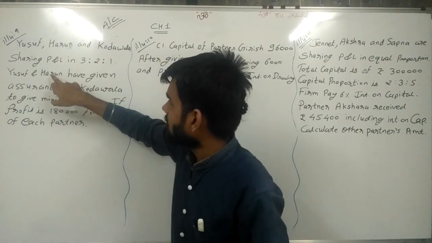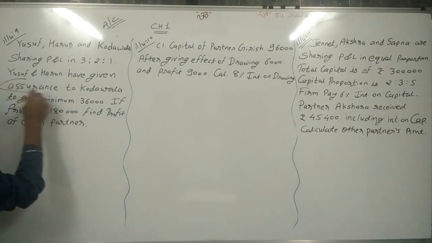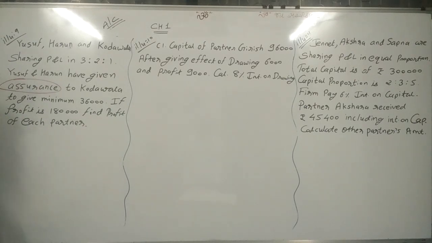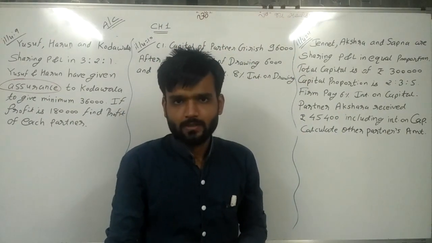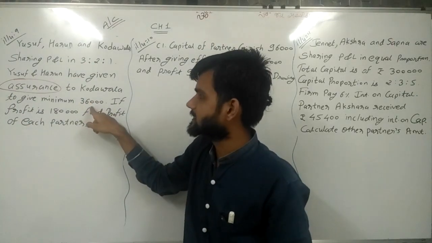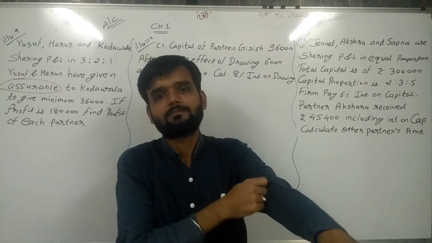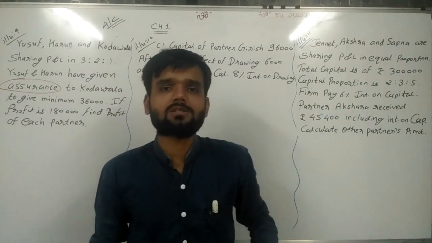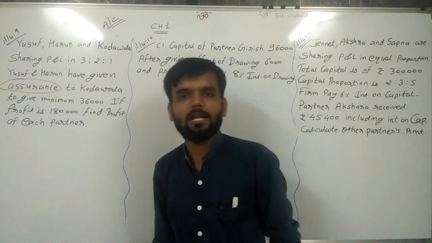And Yusuf and Harun have given an assurance. The important thing is the assurance. The assurance given to Kodawala is to give a minimum of 36,000 from profit. Whatever the profit of the business is, these first two partners have given a guarantee to give 36,000 to Kodawala. Suppose the firm makes a loss, even then the two partners have to give 36,000 to Kodawala.